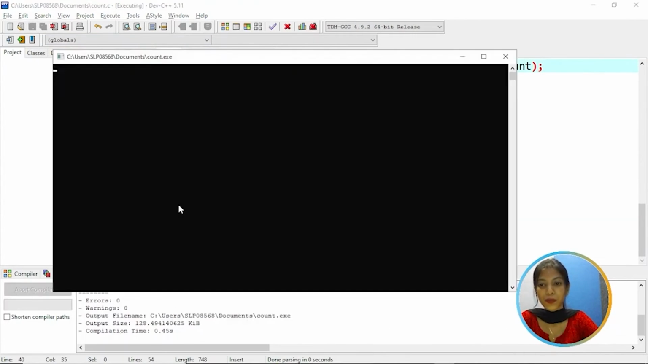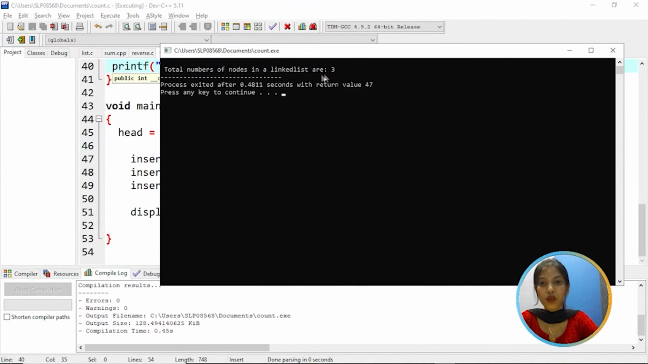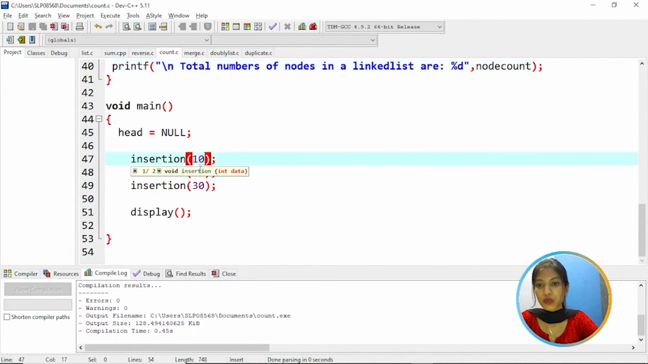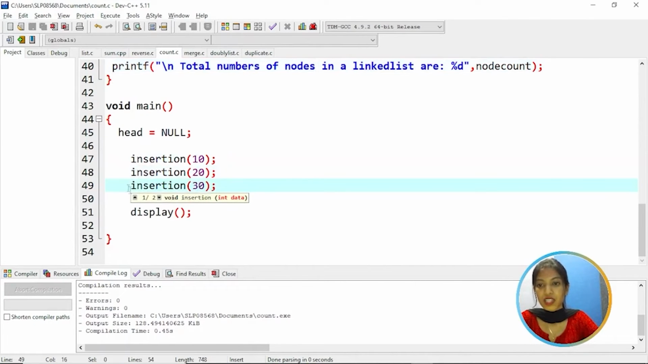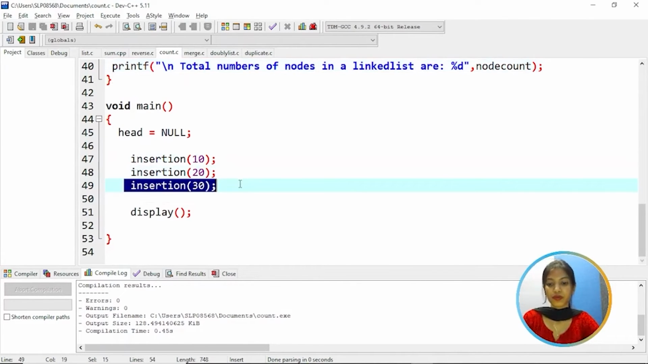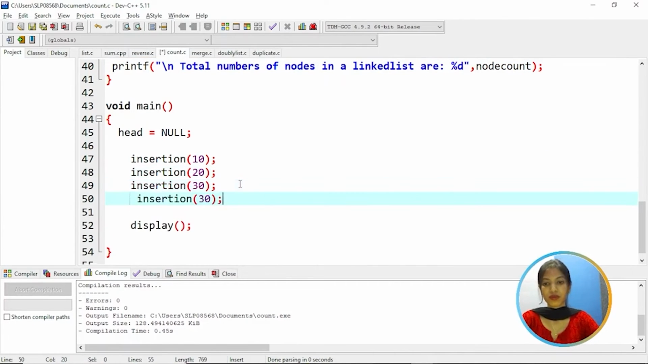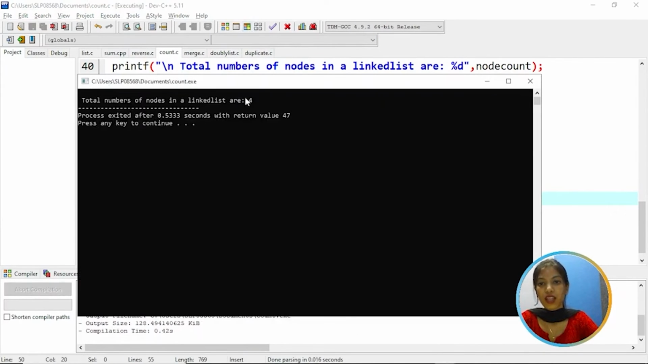So let's execute it. As you can see, the total number of nodes in a linked list are 3, because here we have given 3 values to 3 nodes. So let's try to add one more. So let's run it. As you can see, now the total number of nodes in a linked list are 4.